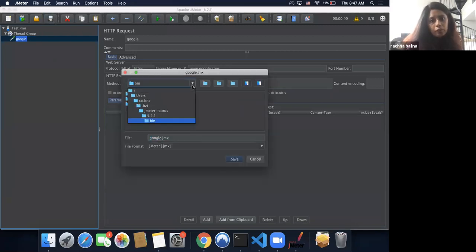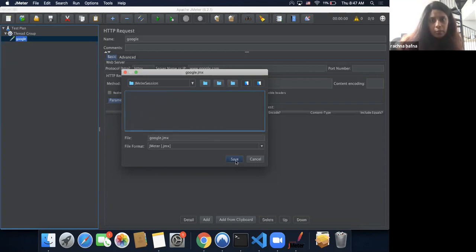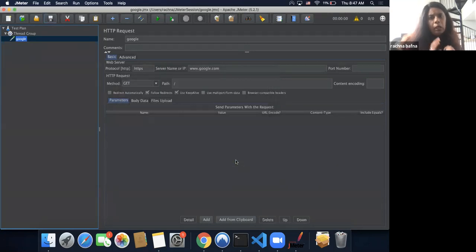Create a new folder if you can, so that all your scripts are in one place. There's a new folder option here. I'm just going to create a new folder under my home directory called JMeter session and save this google.com.jmx under that folder. Are we all good till here?